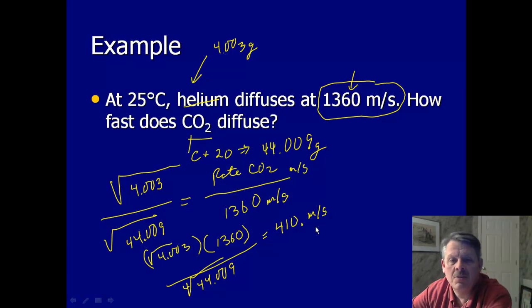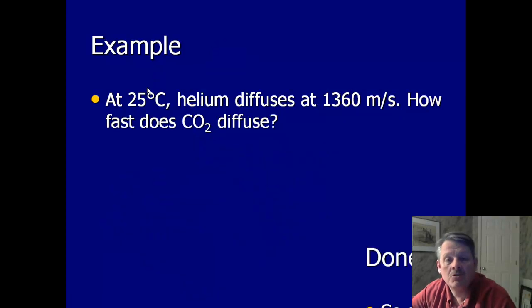So that just gives you an example of how to use Graham's law. It's kind of cool. Gives you an idea of how fast these molecules are really going. And 25 degrees Celsius is about room temperature. So it's pretty fast. All right, go ahead and try and do some on your own.